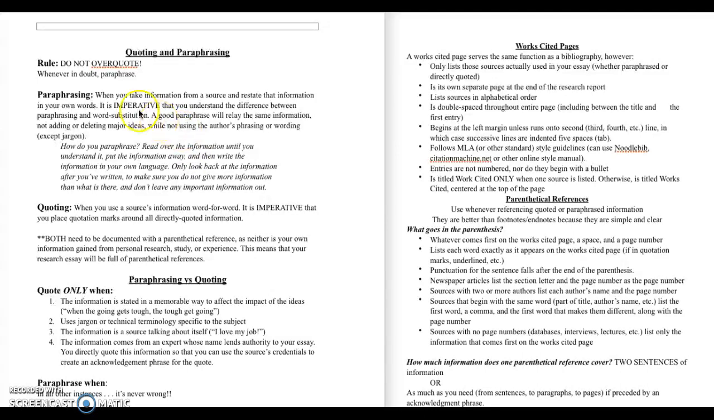So, as it says here, the rule for quoting and paraphrasing is do not overquote. Okay? Whenever in doubt, paraphrase. Now that's kind of the opposite of what I've been telling you for the in-class essays. In the in-class essays you wanted to directly quote, right, using the author's words, word for word when you could. But in the career report, you actually want to paraphrase that research. You want to paraphrase that information.